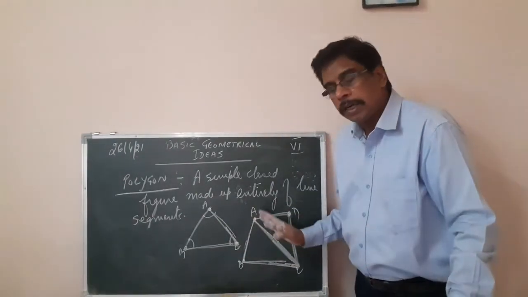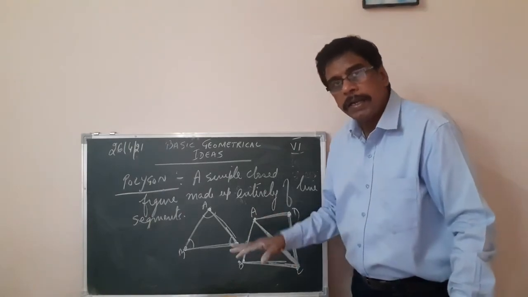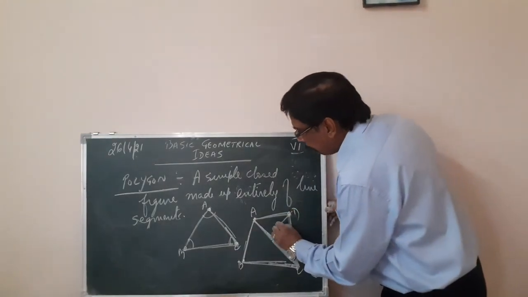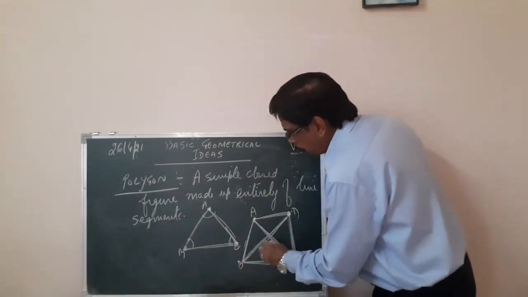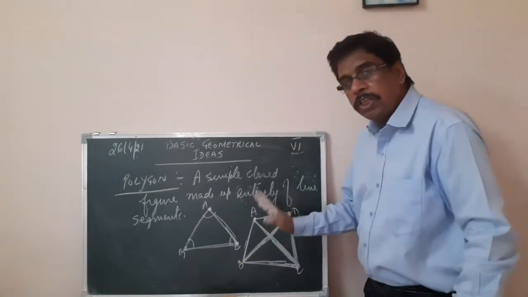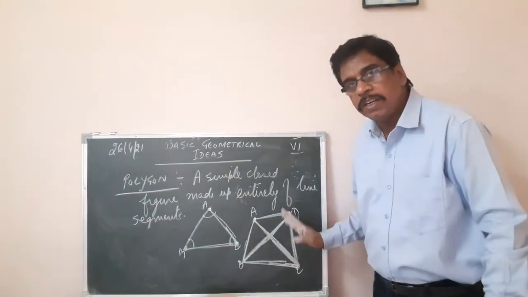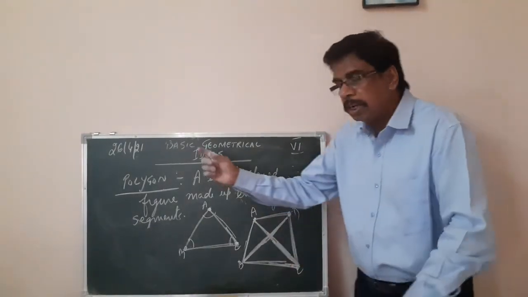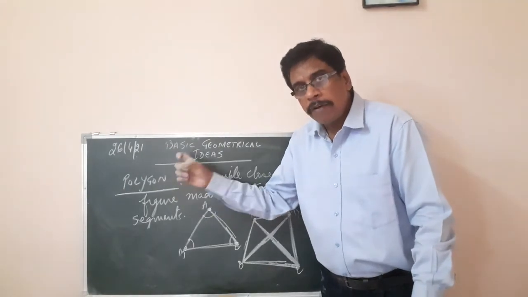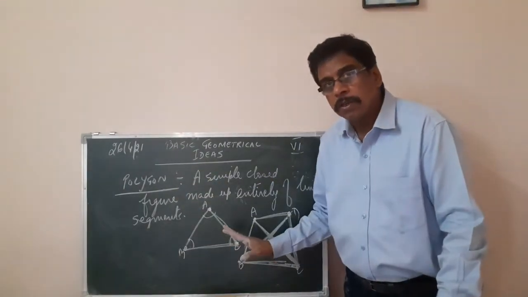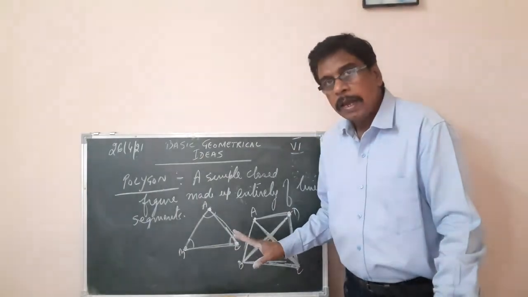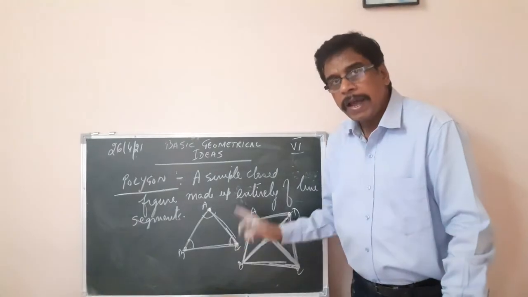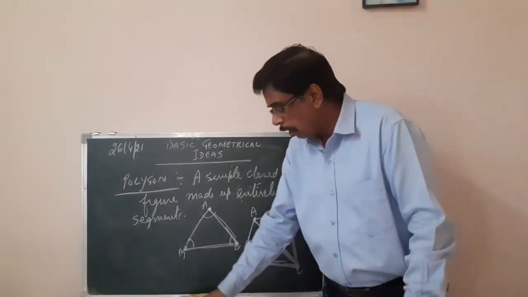But in a quadrilateral, the pentagon, hexagon, heptagon, etc., we can. Here we get another diagonal, BD. If we join this, we get another diagonal. So this quadrilateral, this four-sided figure, this polygon has two diagonals. So here we understood definition of polygon. After definition of polygon, what are polygons? How to draw polygons? And what are sides? What are vertices? And what are diagonals? I hope it's clear.